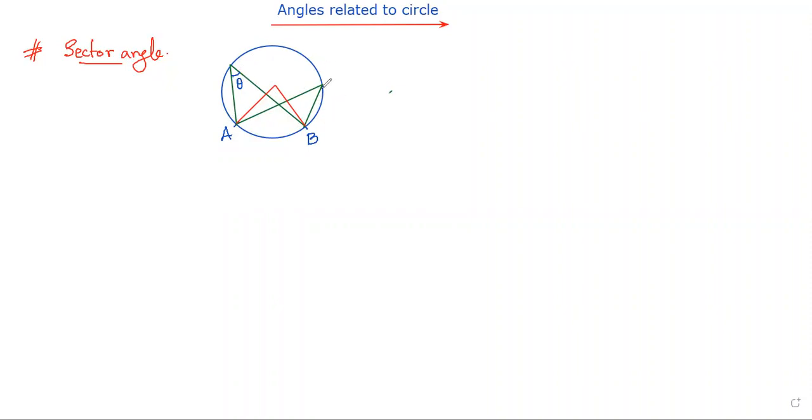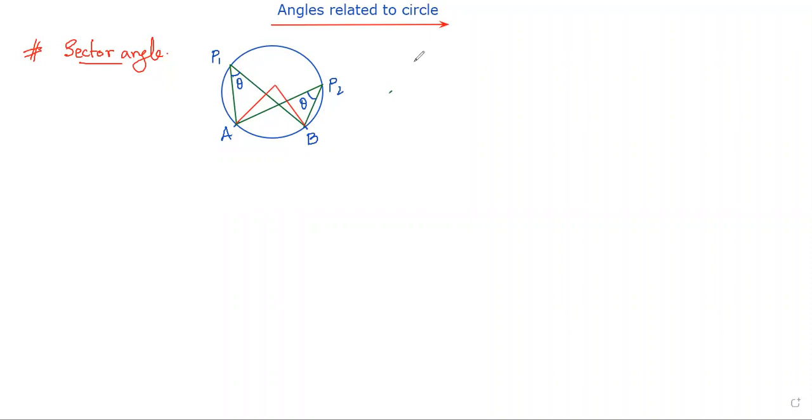Like another point we have taken, let's say this is P1 point, this is P2 point. At the P2 point, whenever AB forms an angle, that angle will also be theta. Means over AB, this larger part, everywhere it would remain theta.